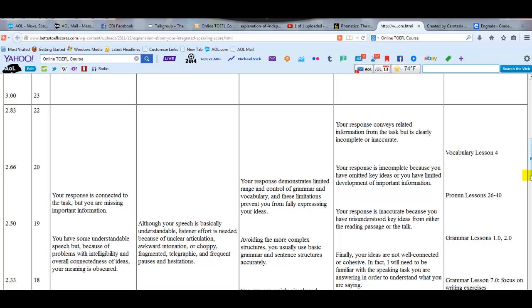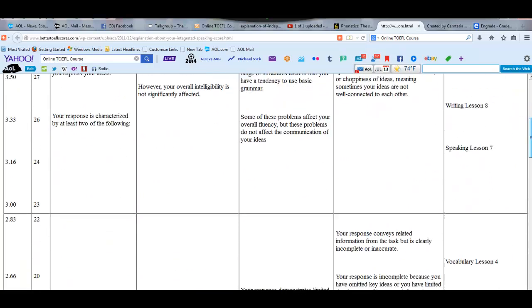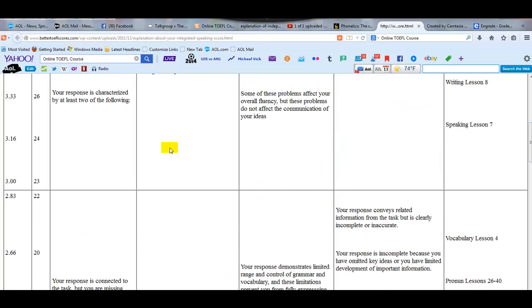Now, probably the biggest issue right now is your language use. This is where you're having the most trouble. You do have some problems with grammar, as I pointed out, and you have some minor problems with your delivery. Overall, though, it was a fairly strong response.